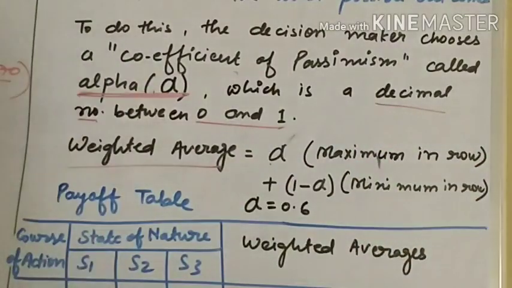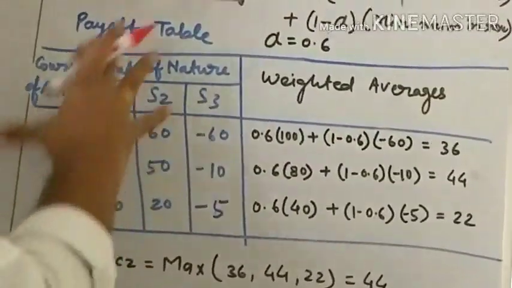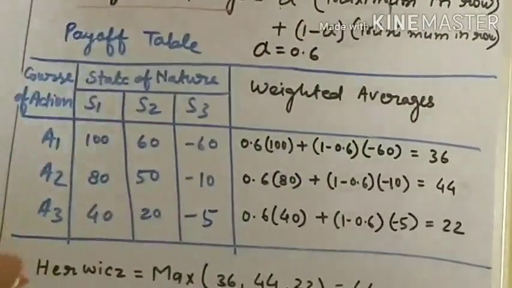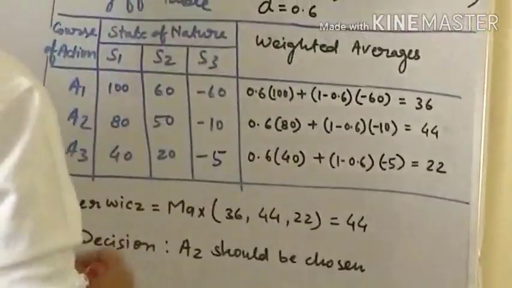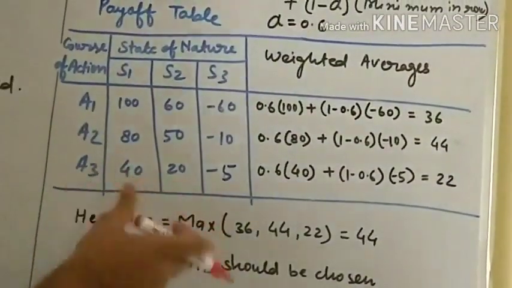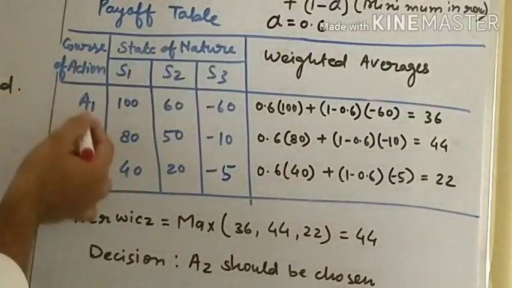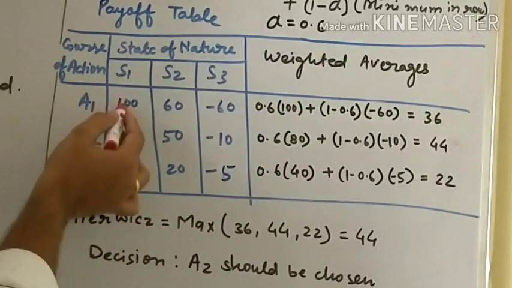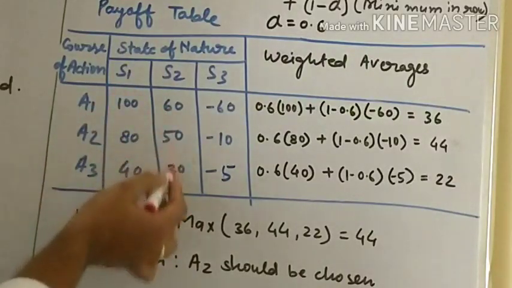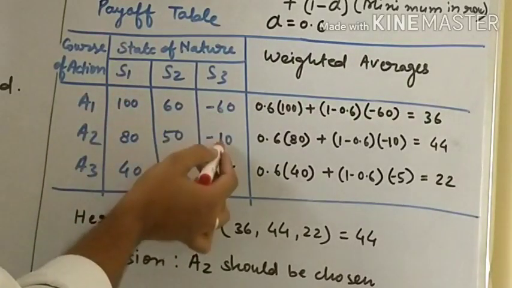Okay. Let's see an example. We have a question. I am solving this question with this table, but you have to construct the payoff table again that you have to solve. I have less space, that's why I am doing this. Let's see payoff table. Course of action A1, A2, A3. State of nature S1, S2, S3. The values are 100, 80, 40, 60, 50, 20, minus 60, minus 10, minus 5.